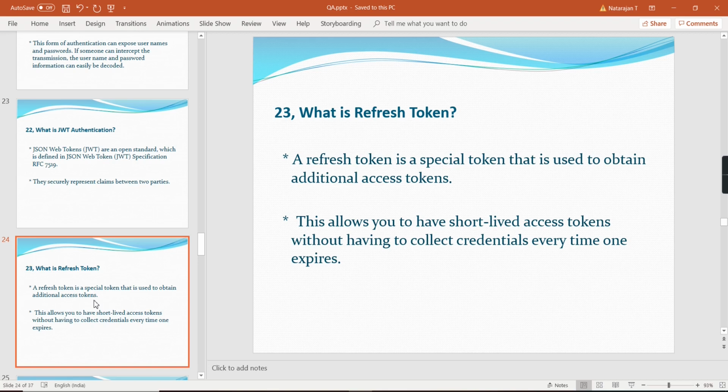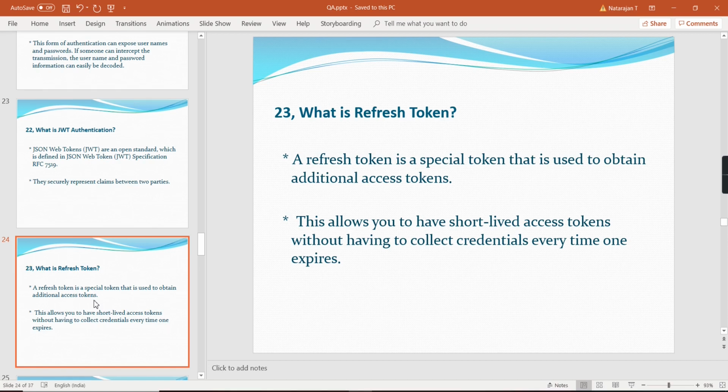After reaching 15 minutes, the token will expire. Just assume I'm trying to place an order and the token has expired, I am supposed to log in once again. Only then will I get the latest token.